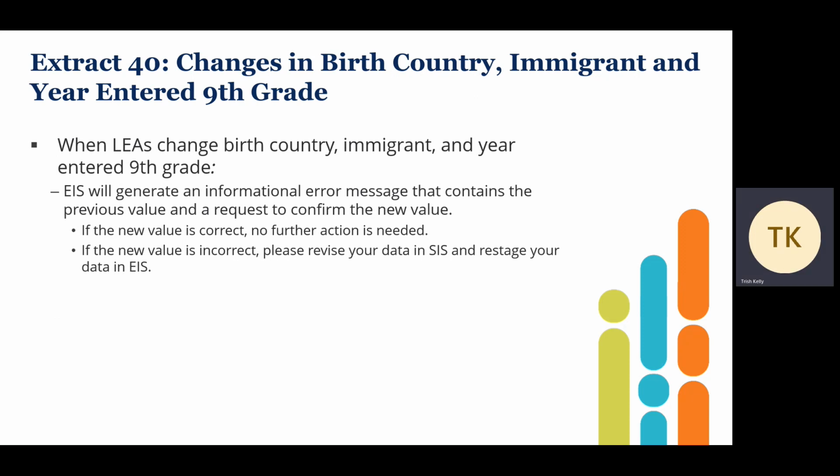Extract 40, changes in birth country, immigrant, and year entered ninth grade. So we'll start with these three fields. When LEAs change birth country, immigrant, and year entered ninth grade, EIS will generate an informational error message that contains the previous value and a request to confirm the new value. If the new value is correct, no further action is needed. If the new value is incorrect, please revise your data in your student information system and restage your data in EIS.